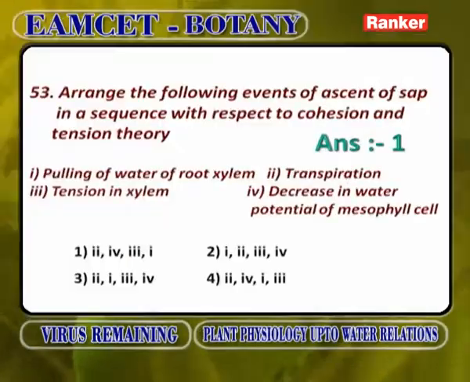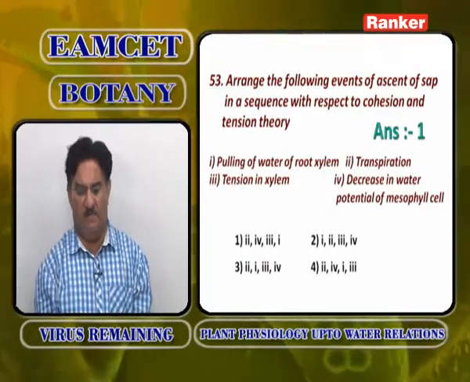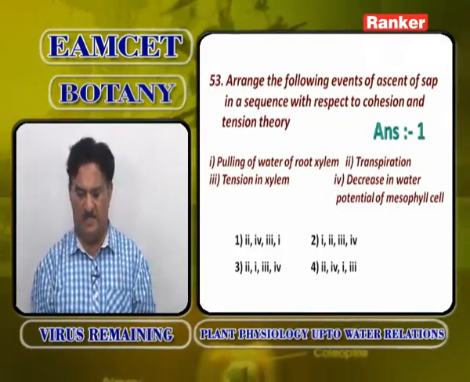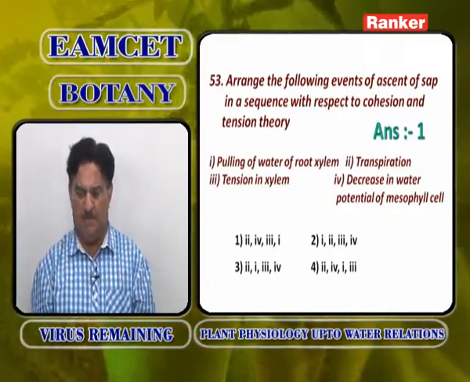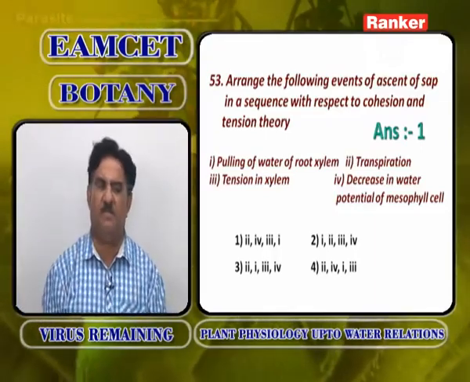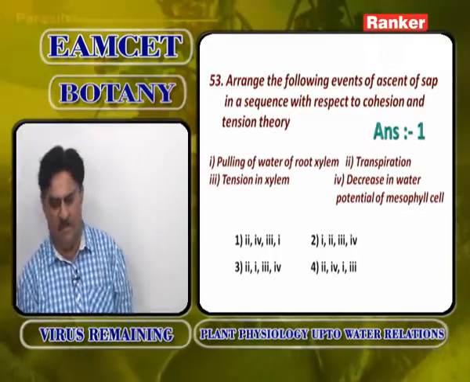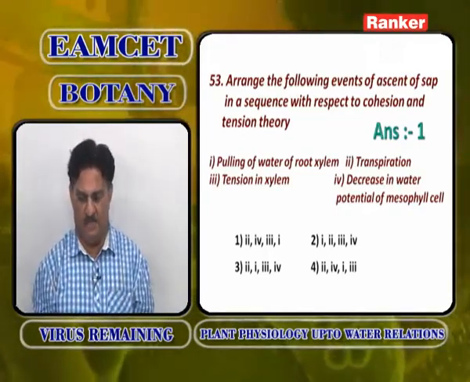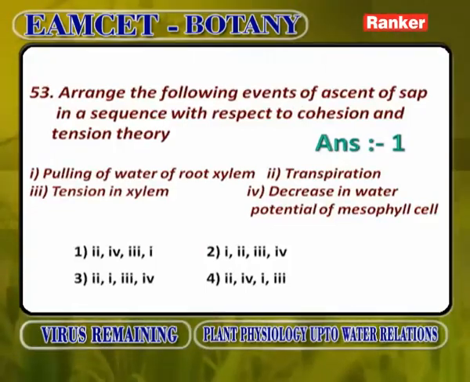Whenever water is lost from the mesophyll cells of leaves, a water potential gradient is formed. That is transmitted to the stem and from the stem to the root. Then the root absorbs water. So first transpiration, then decrease in water potential of mesophyll cells, then tension in xylem, and finally pulling of water from root xylem. So the answer is 2, 4, 3, 1, the correct sequence of events in the cohesion tension theory.